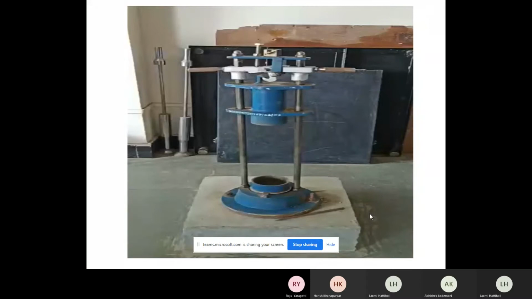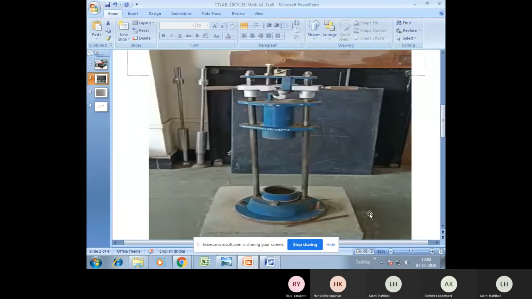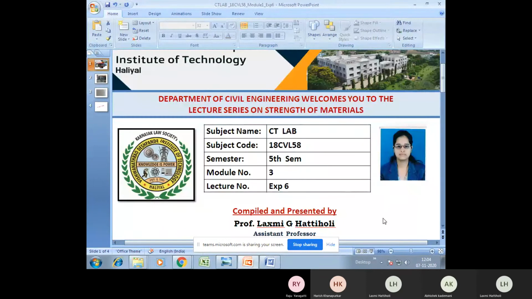If you remember, in the previous session we had finished an experiment about tests on cement. That is, we had completed the compressive strength of mortar cube. After the curing procedure, you need to test it in the CTM, compression testing machine, and whatever strength you get in megapascal, you are supposed to note it down. Today we shall start another new experiment, from Part C, that is Module 3, tests on highway materials. Today we'll be starting with the aggregate part.